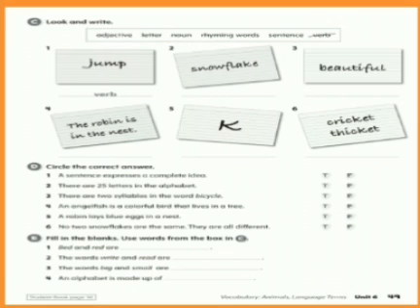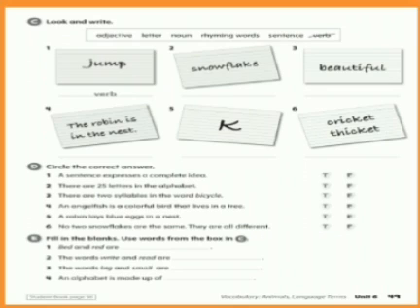Now let's discuss page number 49. Exercise C says look and write. Again, they have given you 6 words in a box and they have given you 6, let's say, pictures, and they want you to guess what these pictures are showing and pick the word from the box and write them under it. For example, the first word is jump, and we all know that jump is an action word, it's a verb, so that is why they have written verb here. You will do this for the rest of the 6 parts also. Okay, look at the picture, read the words from above and write the correct answer.